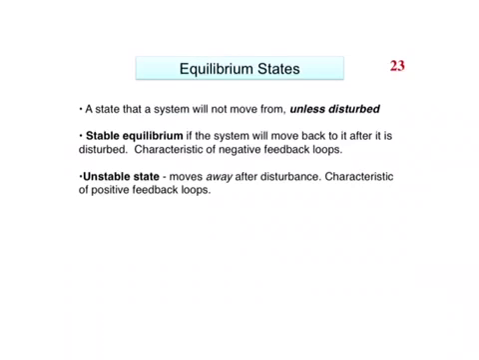So we're going to move on and talk about equilibrium states. And equilibrium states are states that the system will not move from unless it is disturbed. So at equilibrium, the state of a system is not changing in time. We have stable equilibria and unstable equilibria. So a stable equilibrium characterizes the condition where if you perturb a system from that point, it will move back to it. This typically arises as a result of negative feedback loops or negative feedback cycles.